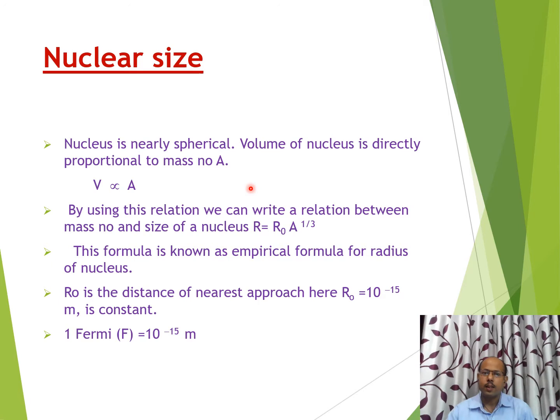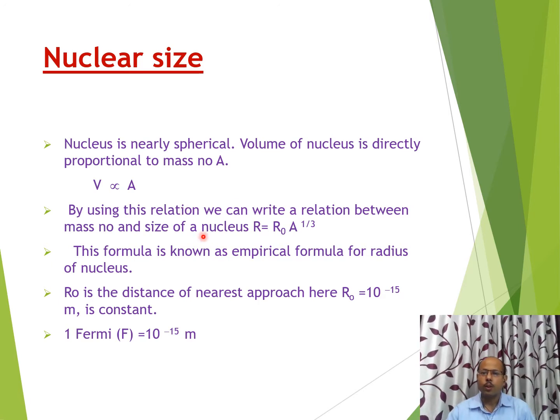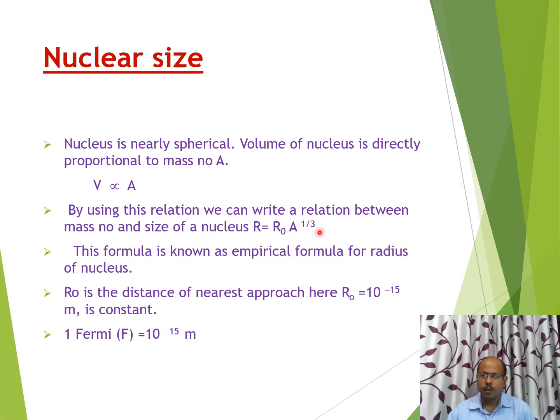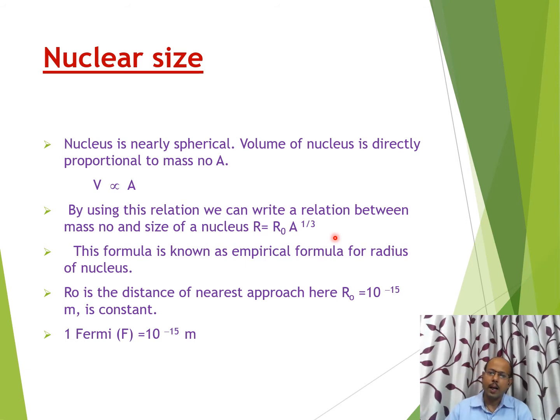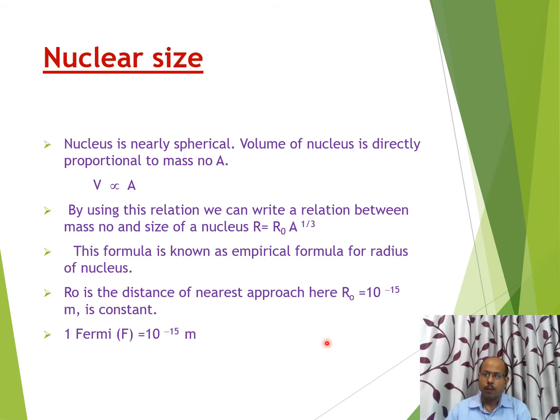Hence we can say the radius of nucleus will be directly proportional to the 1 by 3rd power of its mass number. And by using this relation, we can write an empirical relation for size of nucleus, that is R equals R naught A to the power 1 by 3. Here R naught is a constant having value 10 to the power minus 15 meter, or we can say 1 Fermi.